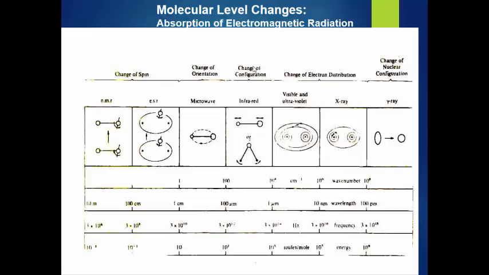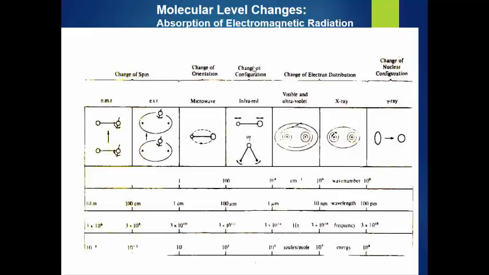When bending occurs, there is a change in the bond angle, and the bond angle and bond length determine the geometry of a molecule, and geometry is nothing but the configuration. That's why at the molecular level IR spectroscopy is called a change in the configuration.